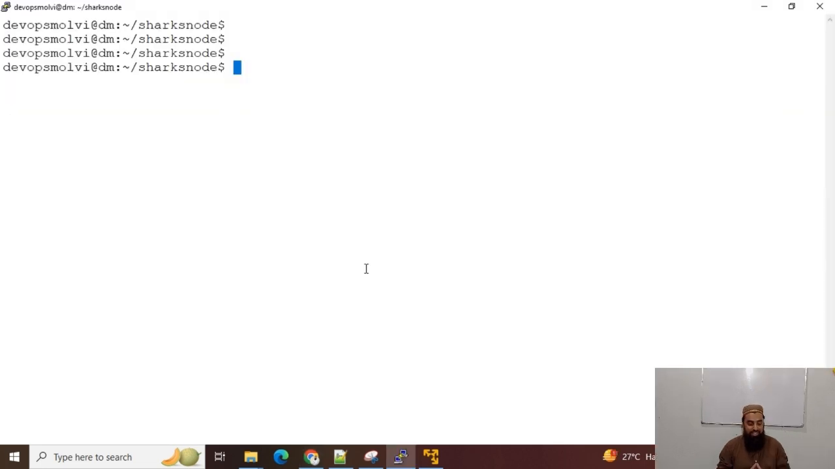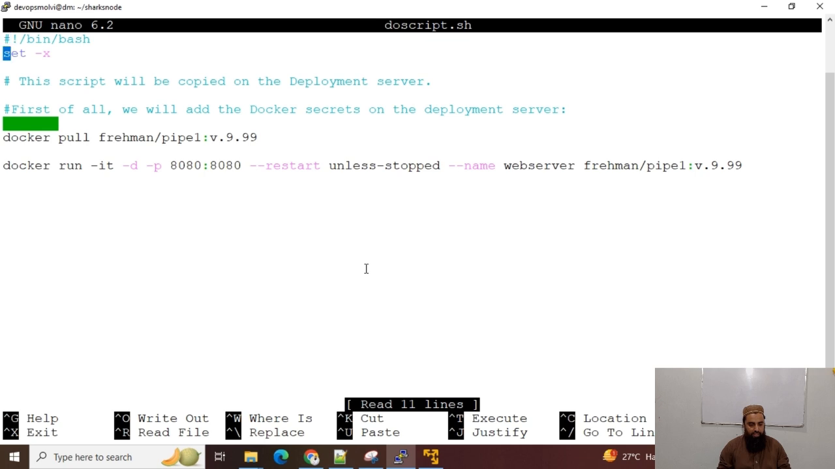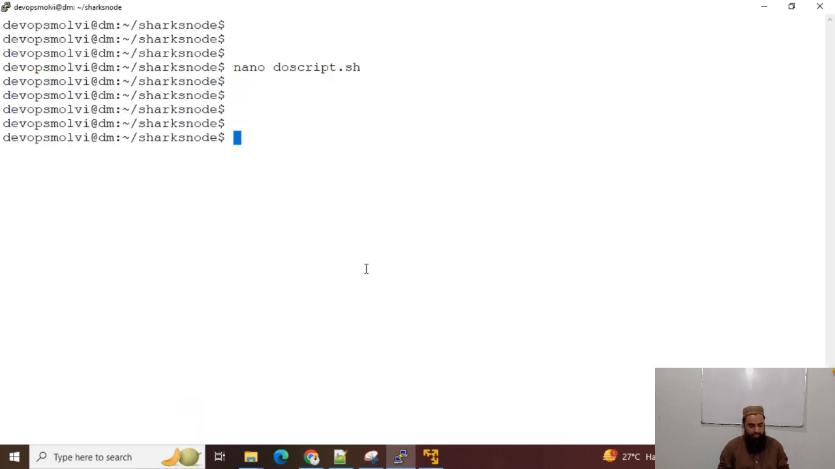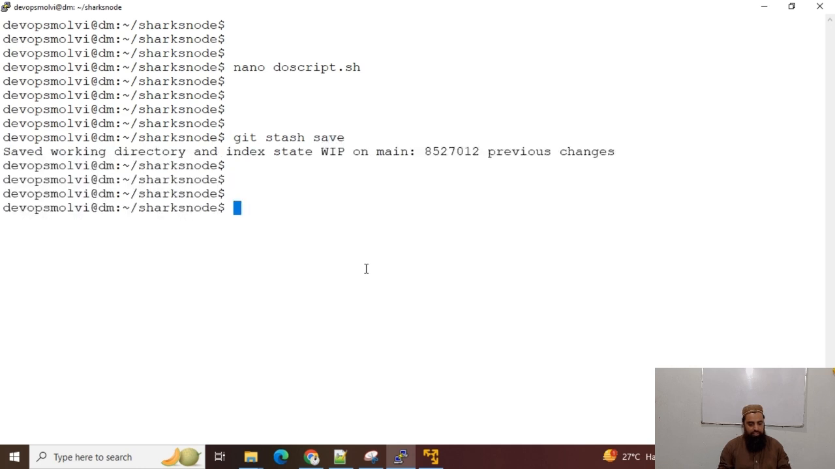Okay guys, now let's understand git stash. So this is my file, and let us suppose that I am creating some change. I'm modifying a file, testing git stash, how it works, and let us save this. Okay, and I will run git stash save. My changes have been saved on a temporary basis.